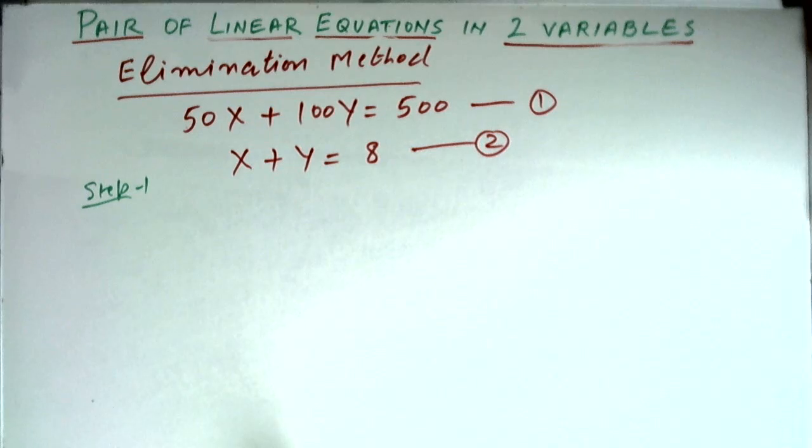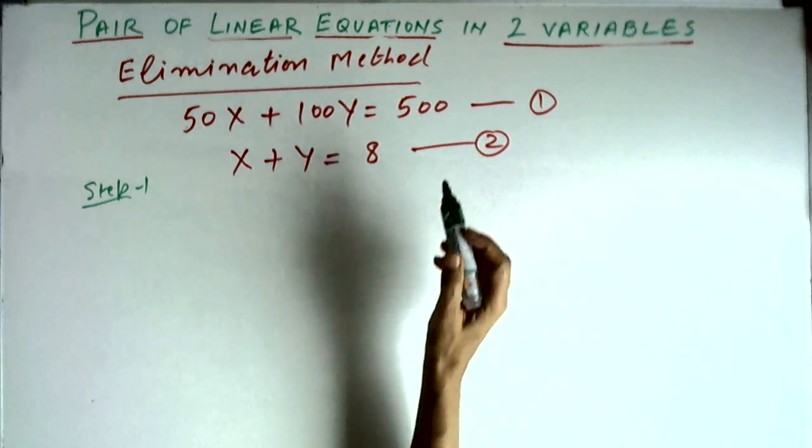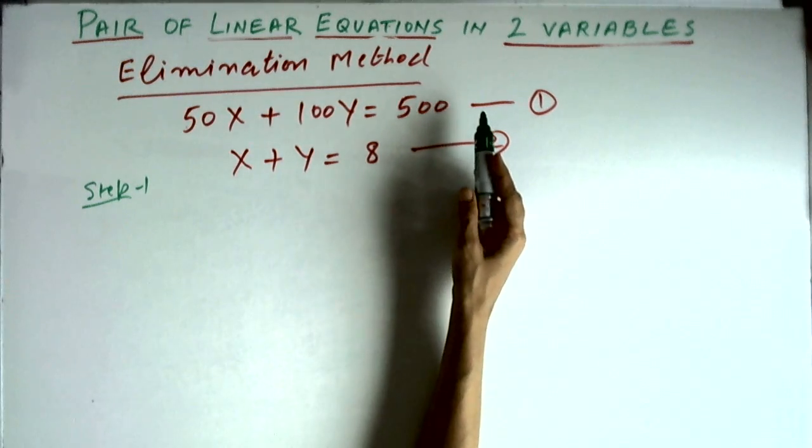So in step 1, we have to try and find some way of eliminating one variable.